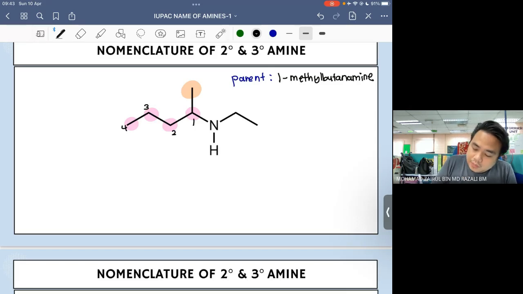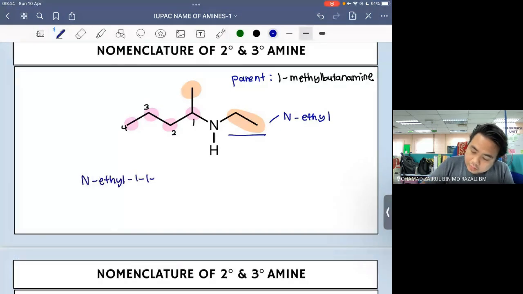Okay, and then kalau awak tengok kita ada ethyl sebagai kita punya substituent on the nitrogen. So yang ini nama dia akan jadi N-ethyl. Okay, so macam biasa yang kita letak yang ini dulu. So dia akan jadi N-ethyl-1-methylbutanamine.